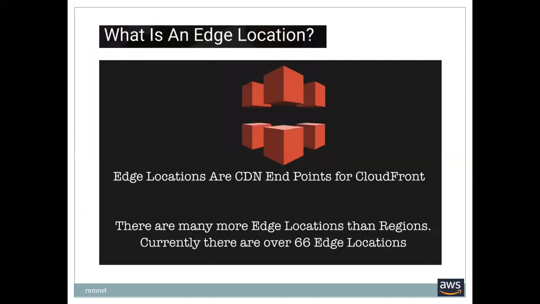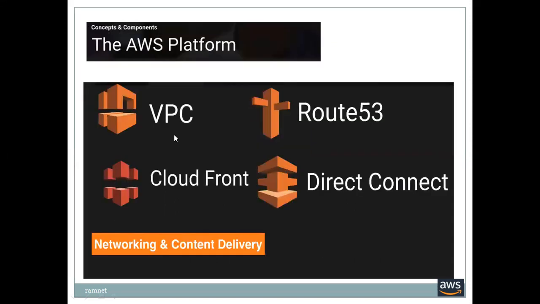So what is an edge location? Edge locations are the CDN endpoints. CDN means content delivery network. We normally use it for video and audio streaming from these locations, for CloudFront. There are many more edge locations than regions. Currently, there are over 66 edge locations available in the AWS network.